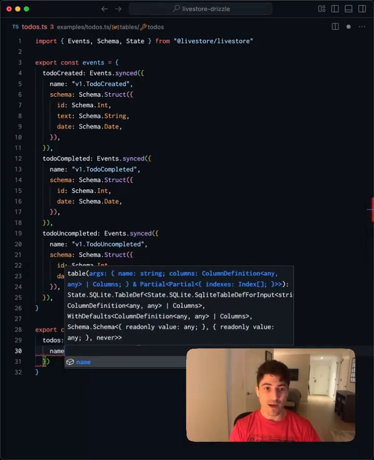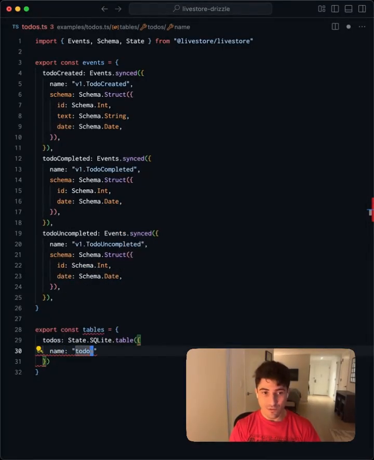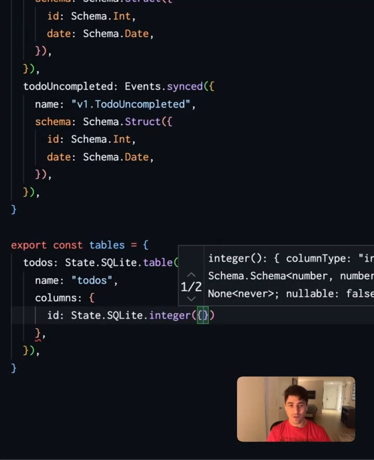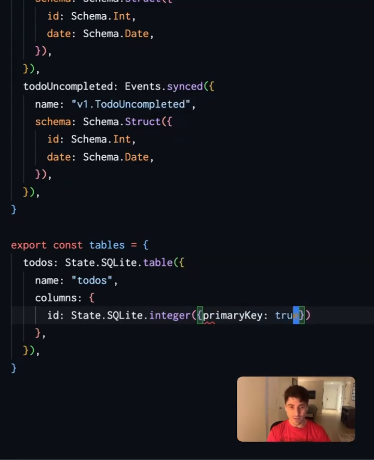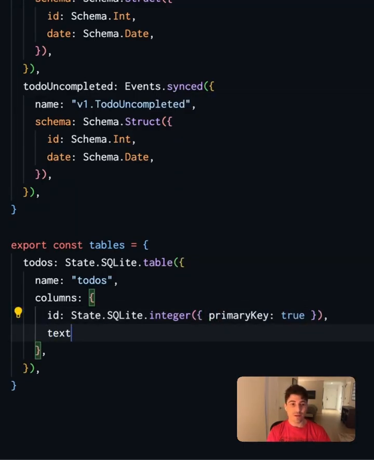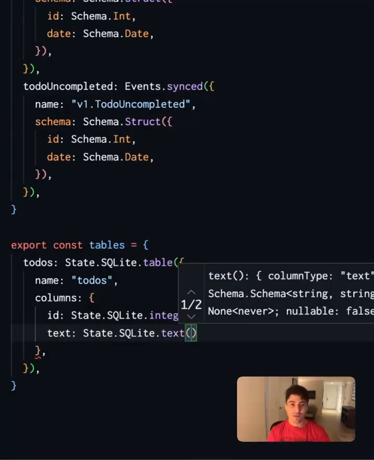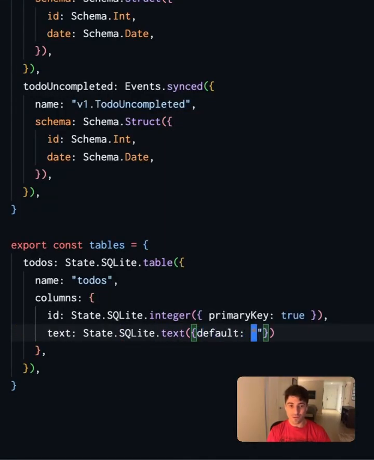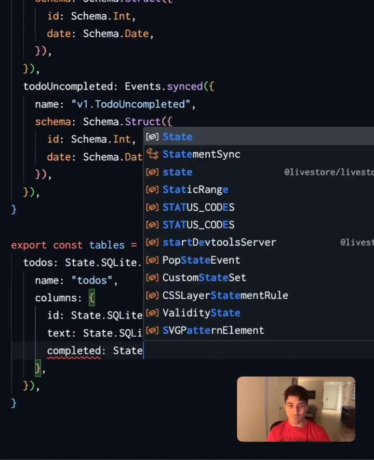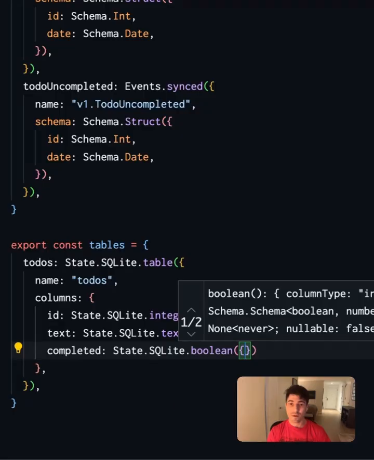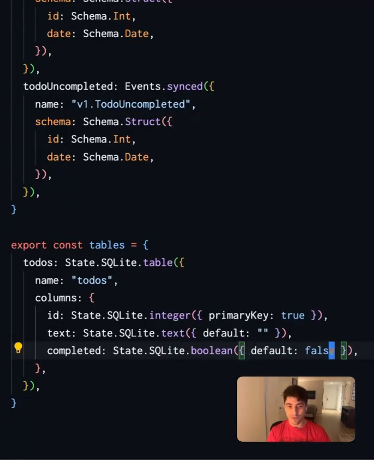And this is going to have a name, in our case, to-dos. It's going to have columns. The ID is going to be an integer. This is going to be our primary key. We need another column for the text. We will default this to an empty string. We need to be able to mark whether it's completed. This is just a Boolean, and the default value would be false.